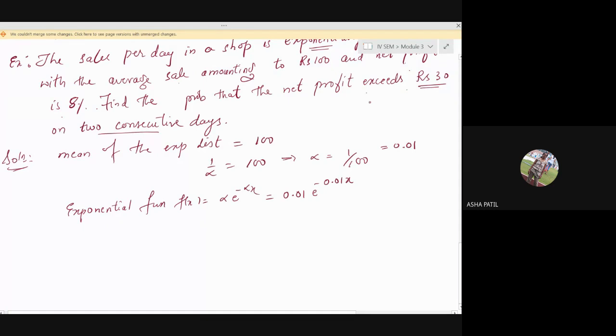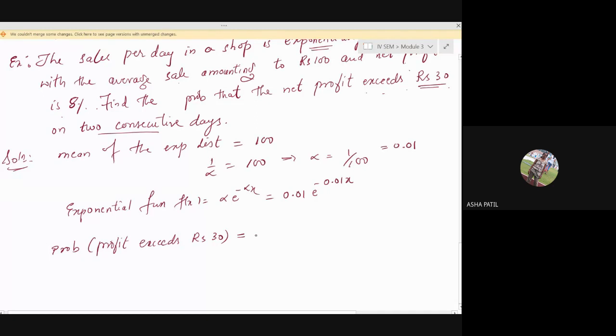Now, what can you say about the question asked? Find the probability that net profit exceeds rupees 30. Now, what you have to find? Probability that profit exceeds rupees 30. How will you write it mathematically? Greater than 30, ma'am. X is greater than 30. X is greater than. Read the question correctly. Read the question once again. See what is mentioned there.